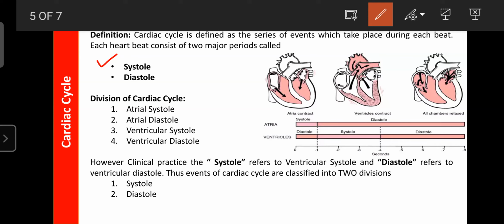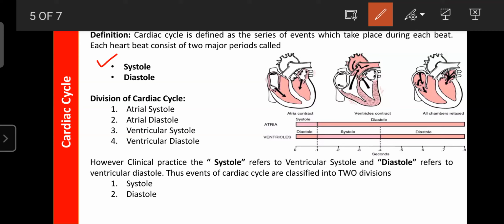For a few seconds the heart contracts, about 0.27 seconds the heart is in systole, and 0.53 seconds the heart is in diastole.